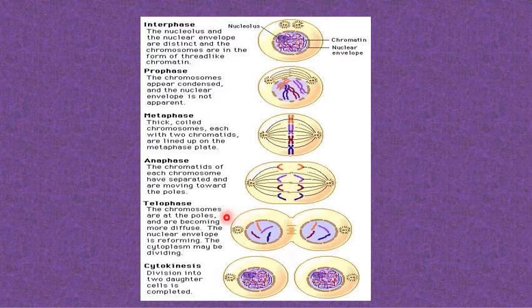So in telophase, the chromosomes are at the poles and they're becoming more diffuse. The nuclear envelope reforms, the chromatin material reforms, and all the organelles reappear. Then the division of the cytoplasm takes place, which starts with the early telophase, and by the end of cytokinesis, the two daughter cells are formed with the same number of chromosomes and the same amount of chromatin material, with the centriole and the nucleus. So that's why it is called an equational division.